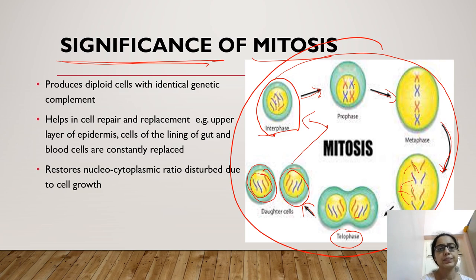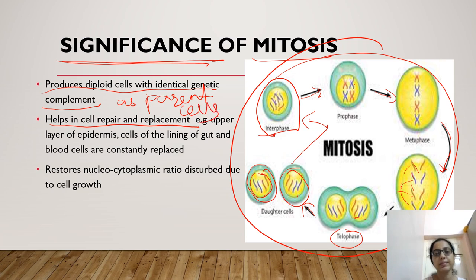Mitosis is performed as it helps in cell repair and replacement. Also, it produces diploid cells which have an identical genetic complement as the parent cell. Cells are produced similar in genetic makeup, same as parental cells. See, all the cells in our body don't remain alive forever. Sometimes they die or sometimes they are damaged. So cell repair and replacement occurs by mitosis.